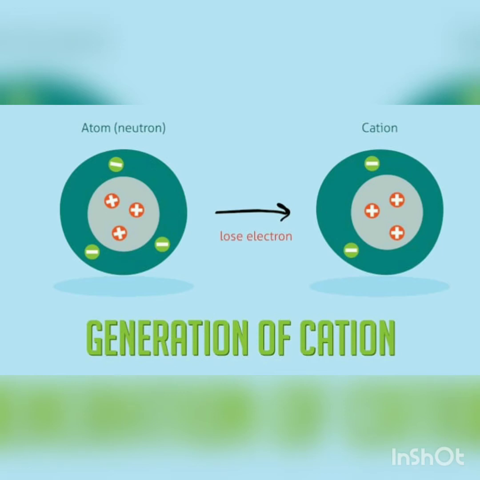As we know, a cation is formed by the removal of electrons from an atom. Therefore, we can say that a cation contains fewer electrons than a normal atom. We also know that a normal atom, or neutral atom, contains an equal number of protons and electrons. Therefore, a cation contains fewer electrons as compared to protons. The ions of all the metal elements are cations, as these atoms always lose electrons.